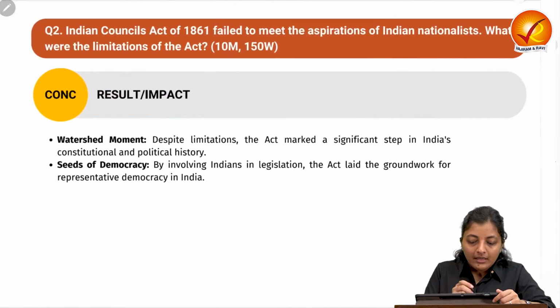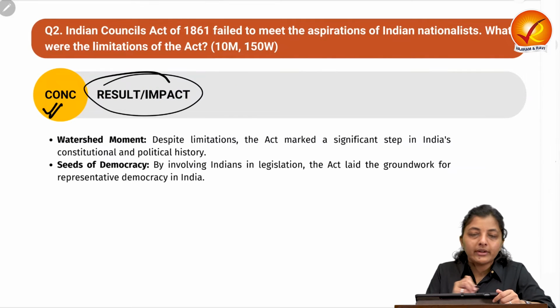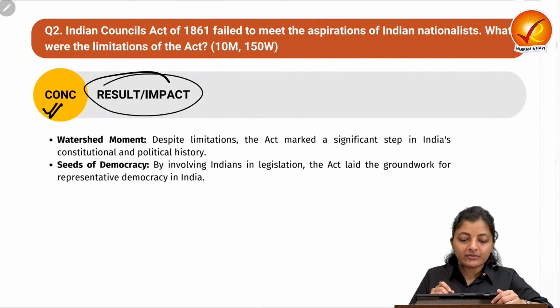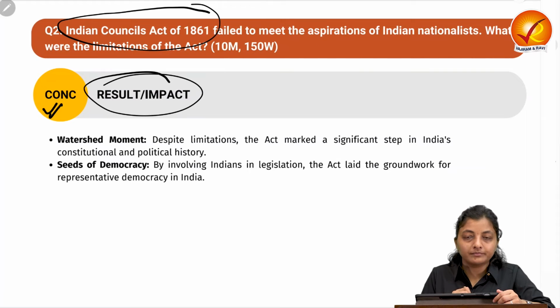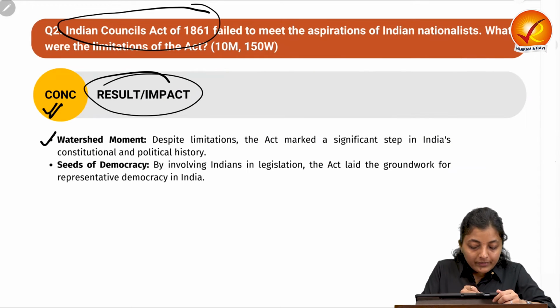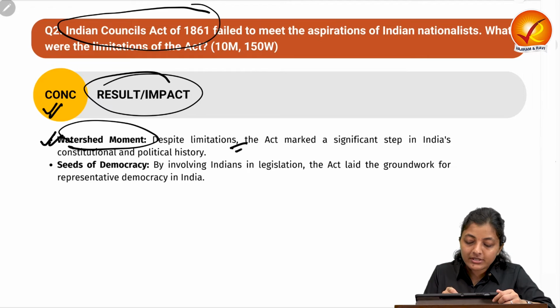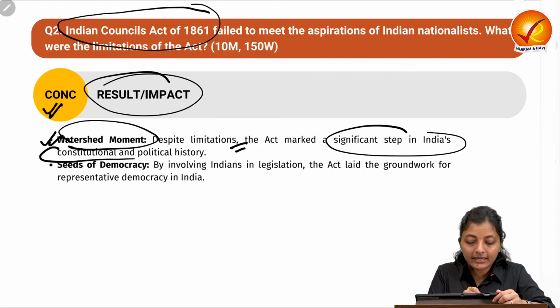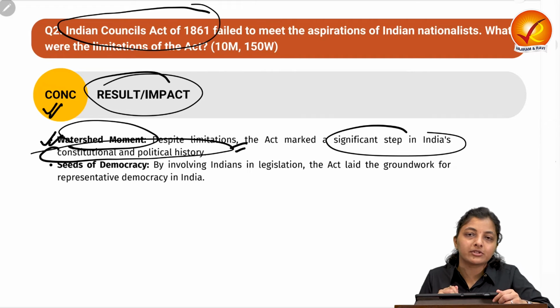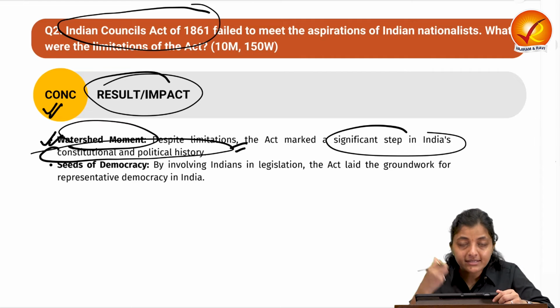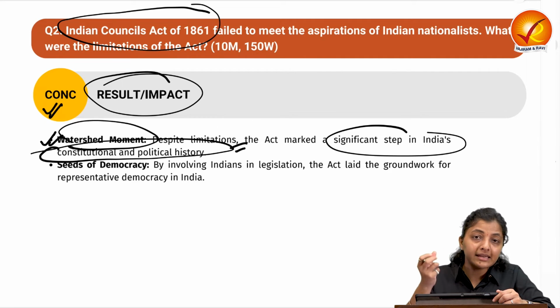Okay. Moving on to the conclusion, you can write about the result or the impact of this 1861 Act. So this was a watershed moment. Despite the limitations, this act marked a significant step in Indian constitutional and political history. It sowed the seed of democracy. It means Indians could also be nominated as well as elected.